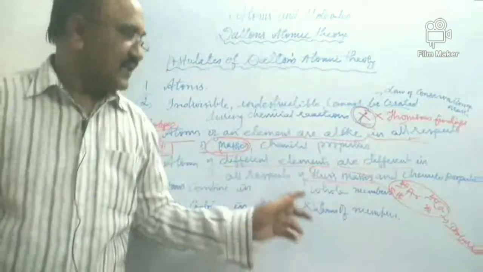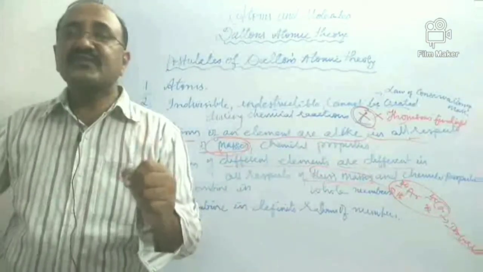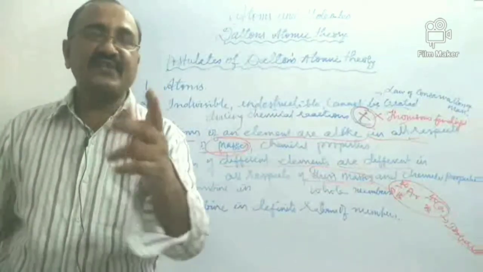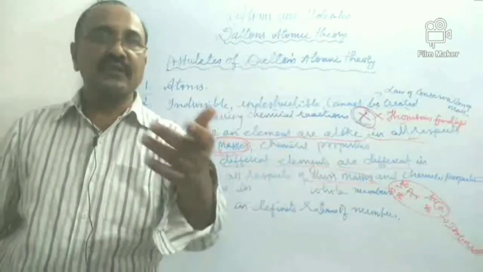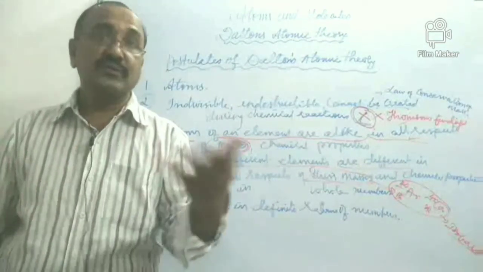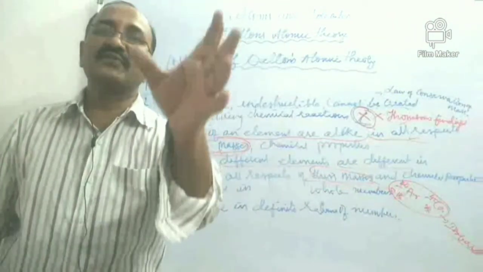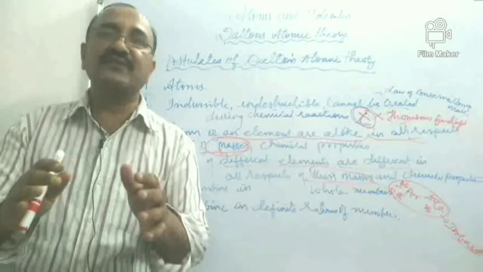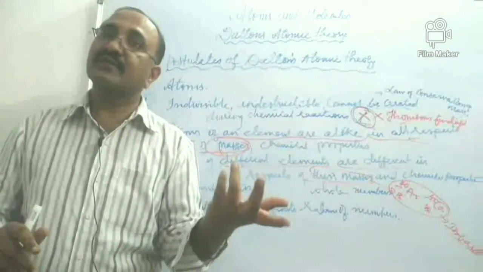Now next, children, this is how Dalton's theory of atom was to some extent able to explain the laws of chemical combination, but there were some flaws which were found by the subsequent scientists. Children, but the greatest stepping stone to chemistry or the understanding of the particle nature of matter was proposed by John Dalton. So, do not forget his contribution to science.